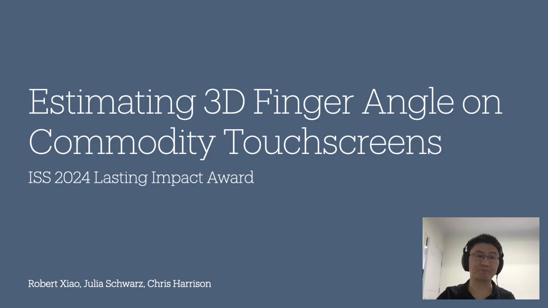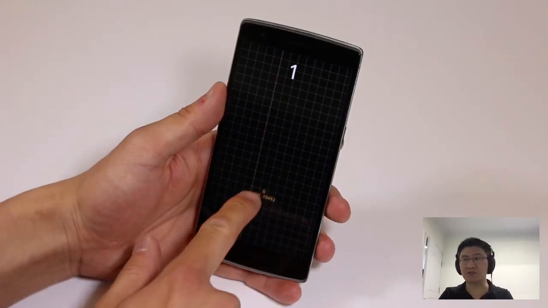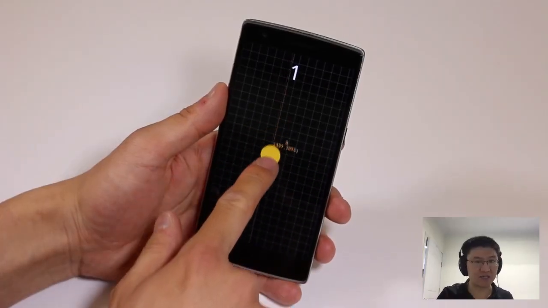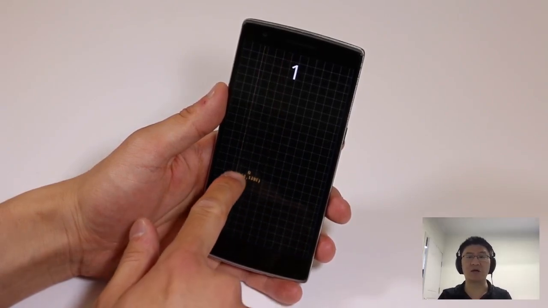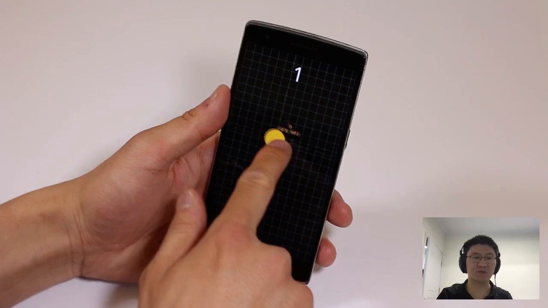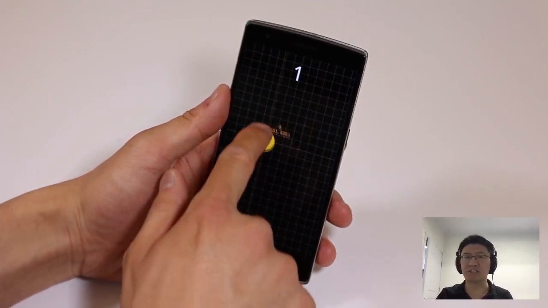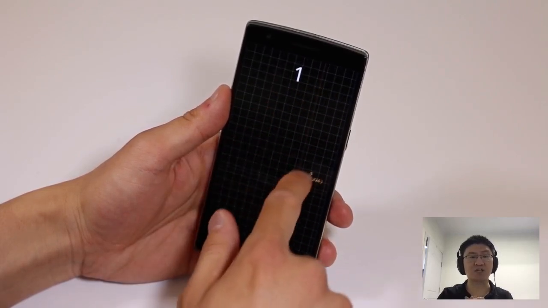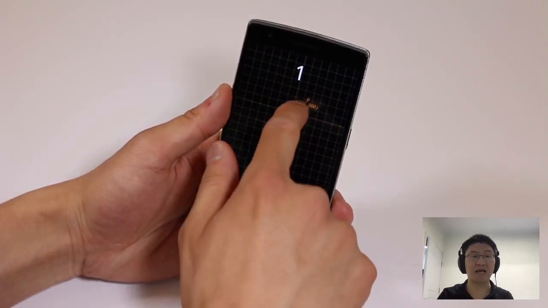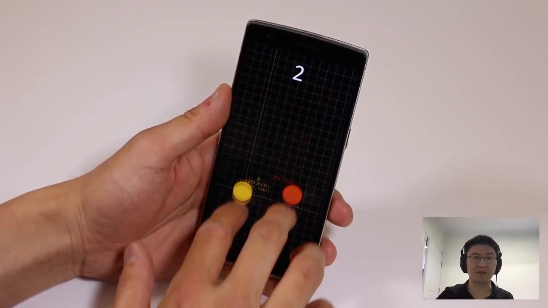on the community. So, conventional touchscreens, as we all know, back in 2015 and still now, mostly in 2024, report only the XY positions of touches. Now, while this has been enough for a range of multi-touch interactions, it captures only a small fraction of what the human hands are actually capable of.